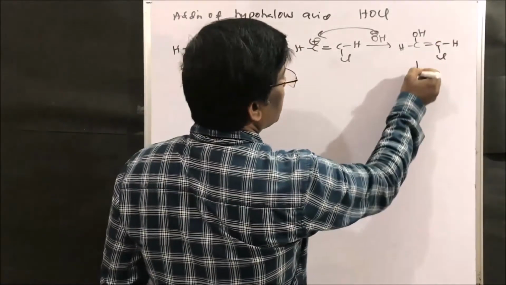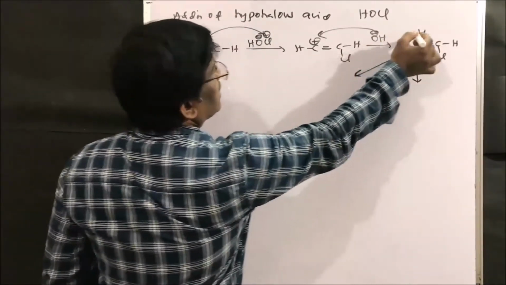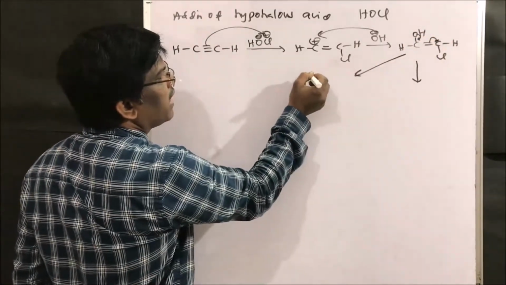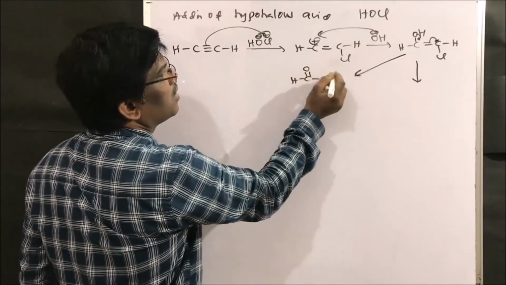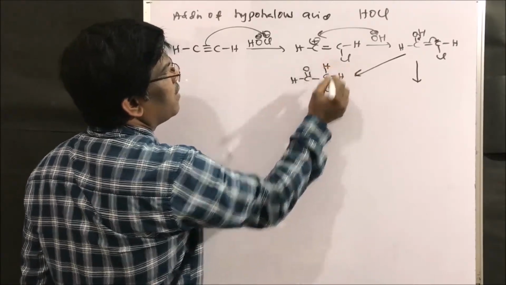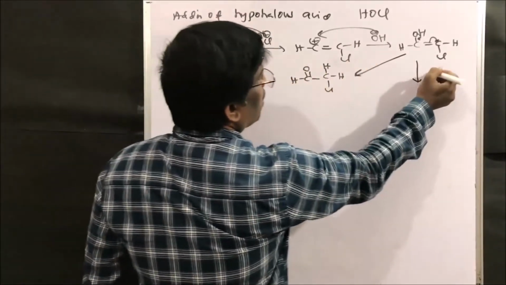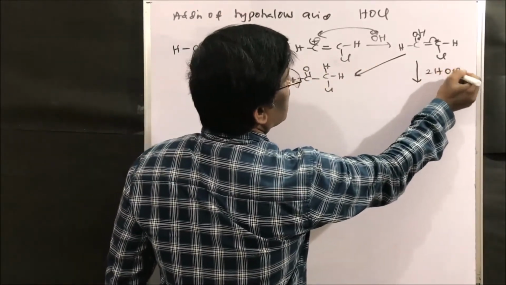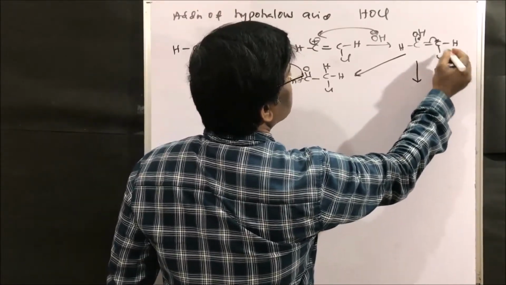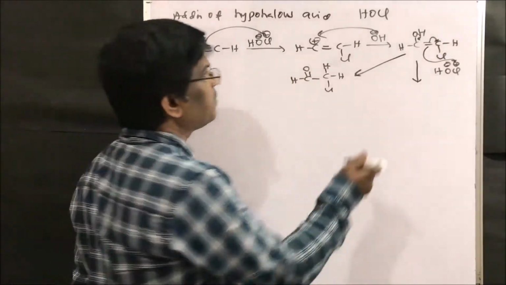So here it may not stop. If it stops, yes, it gives keto-enol tautomerism, and it will give the aldehyde here itself. So you will get very little amount of this. Hydrogen will be there, but it adds to another molecule of HOCl, so electrophilic addition takes place.